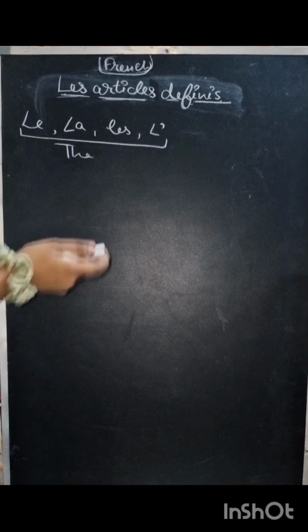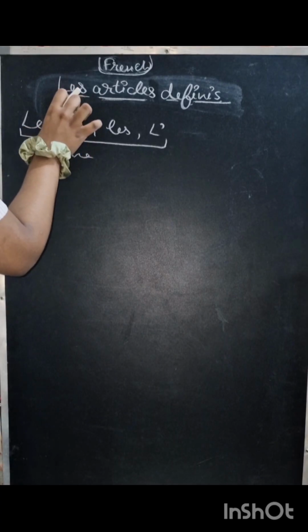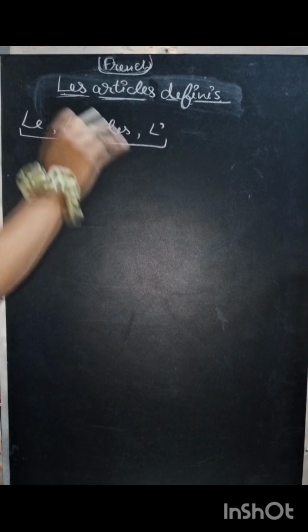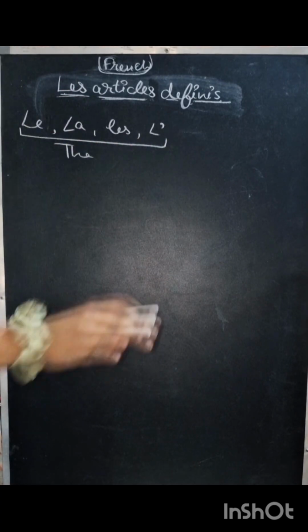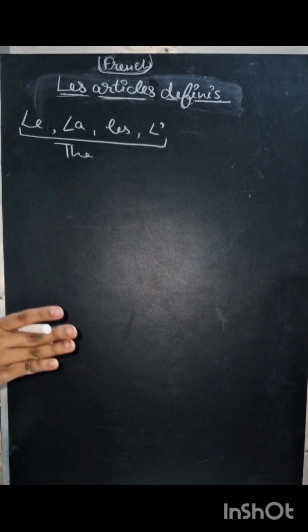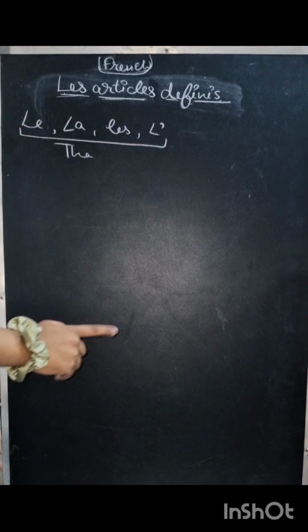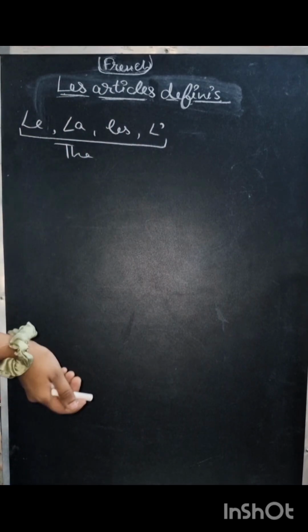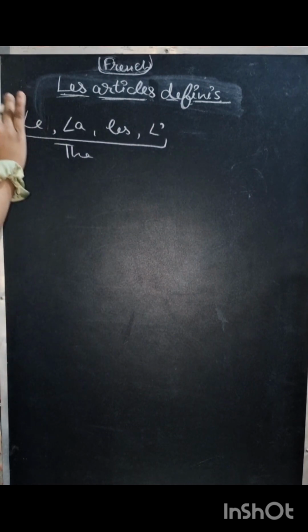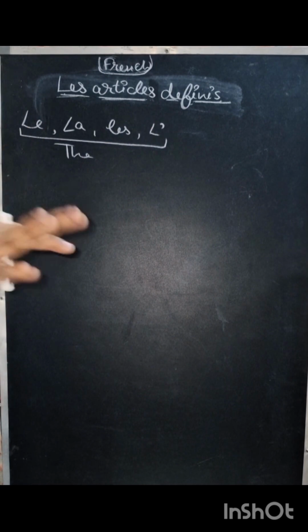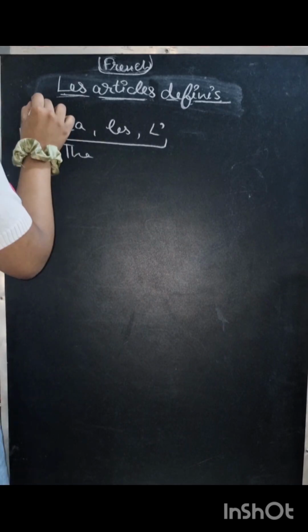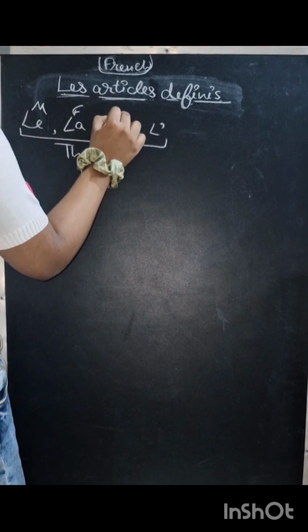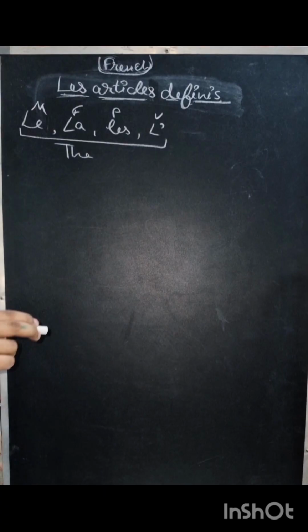But why do we use them separately? Like, can't we use le with all sentences, la with all sentences, les with all sentences, or l' with all sentences? Only one. But why do we use these separately with every sentence? So in French, there is the theory of masculine, feminine, plural, and vowel.